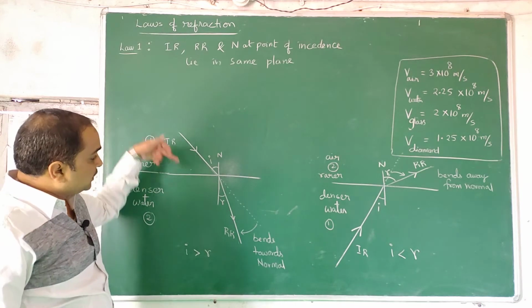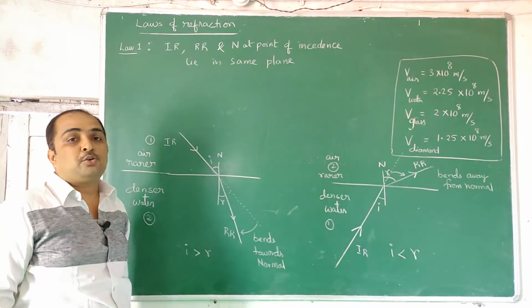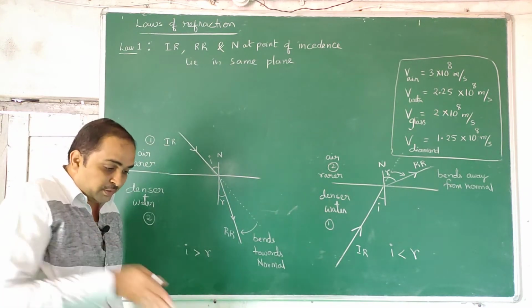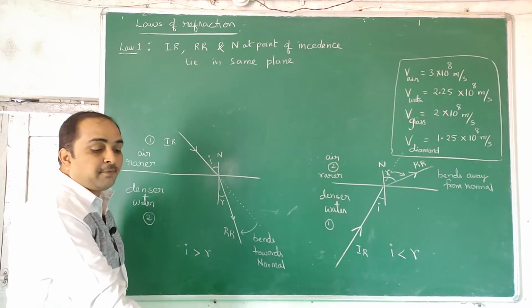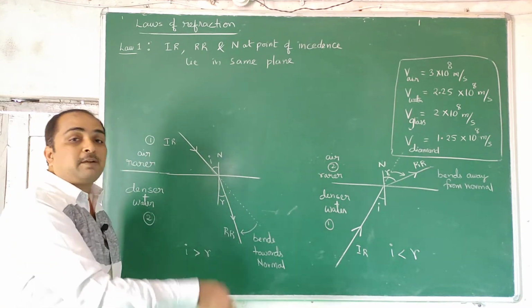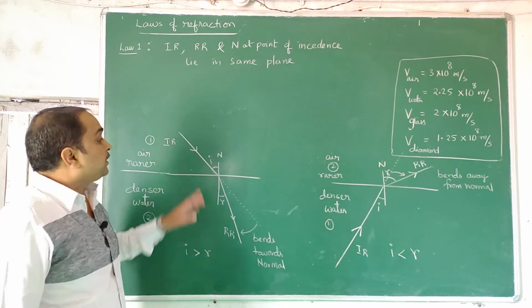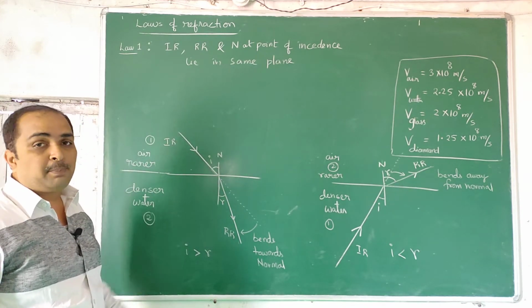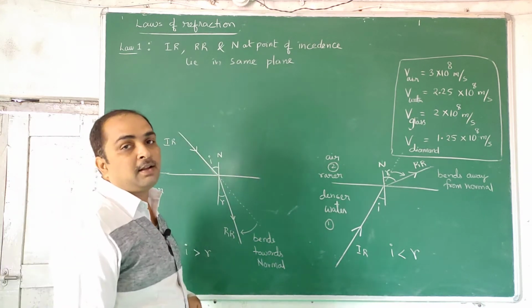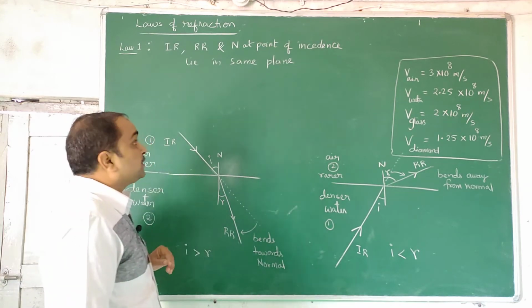That means if you incident a ray like this, it is not possible for the refracted ray to go like this. All of them will be in the same plane. You incident like this, in this plane only the refracted ray exists. If you incident like this, in that plane only the refracted ray exists. So the incident ray, refracted ray and the normal lie in the same plane, which is similar to the first law in reflection that we already discussed.